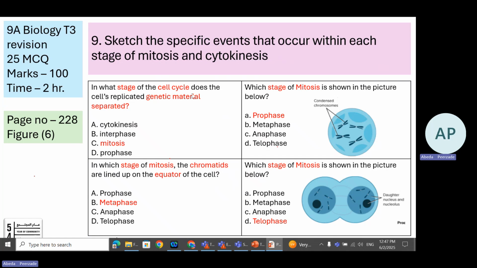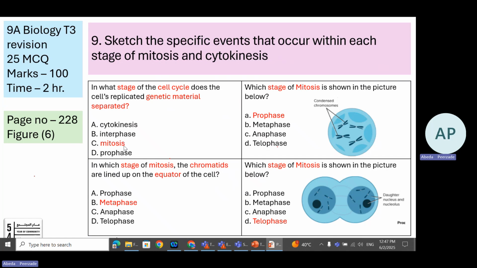In what stage of the cell cycle is the cell's replicated genetic material separated? So, how to choose the answer? Read the question well. They are asking the stage of what? Of the cell cycle. You know that there are three stages of a cell cycle: interphase, mitosis, and cytokinesis. So, when is the genetic material separated? Genetic material is separated in mitosis.